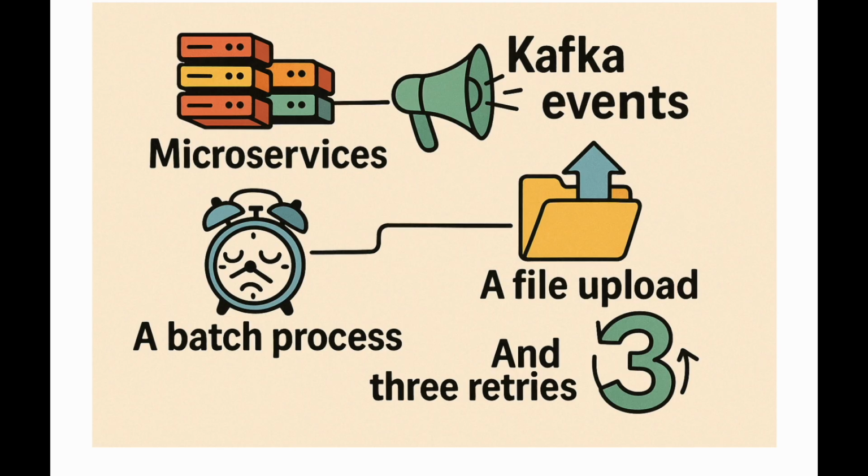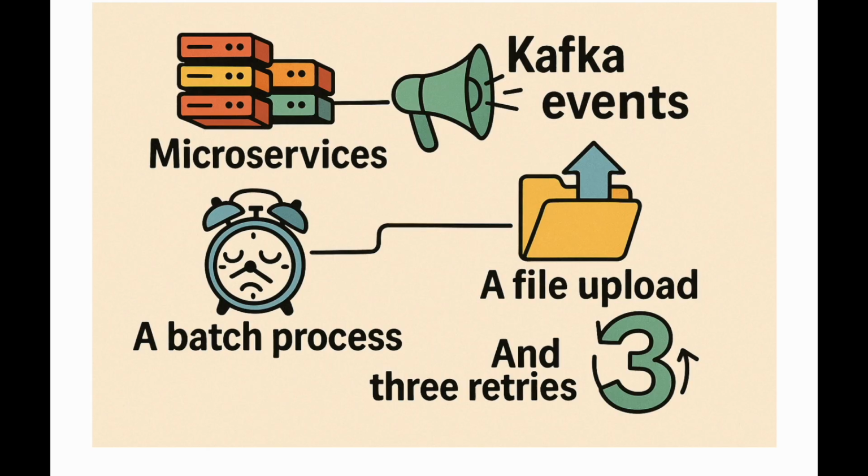In reality, one bill payment triggers a microservice reunion party, Kafka screaming events into the void, a batch process waking up once in a day like a depressed Pokemon, a file upload to a fake Central 1, and three retries because the universe said no to the first two times. All that, just so you can keep watching Netflix in peace without your lights turning off.